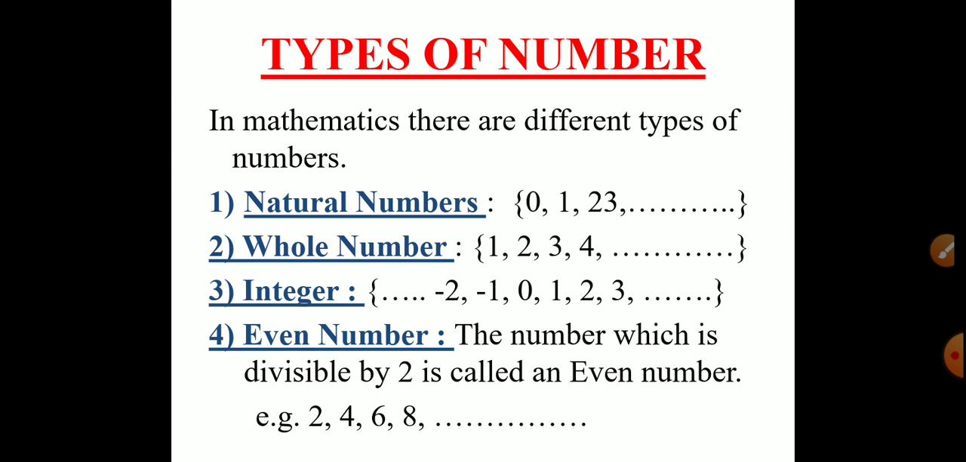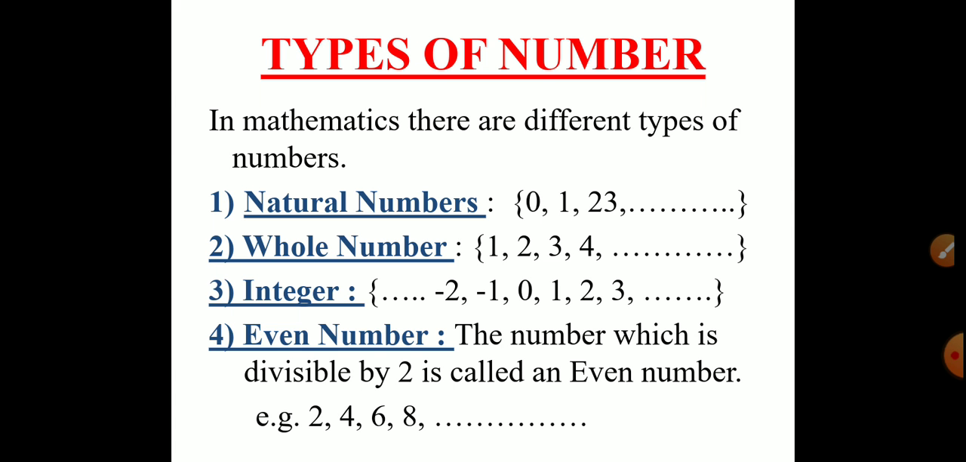First one, it is natural number. All of you know that natural number, it starts from 0, 1, 2, 3 and so on. All are natural numbers. Natural number म्हणजे नैसर्गिक संख्या. Then whole numbers. Whole numbers contains 1, 2, 3, 4, 5 and so on. These are all whole numbers.